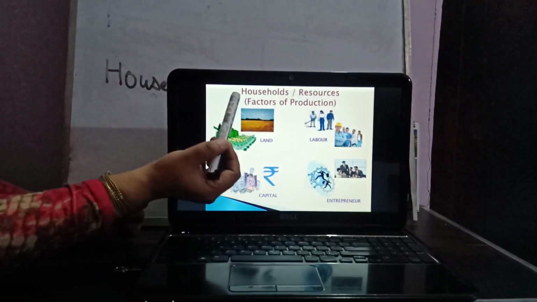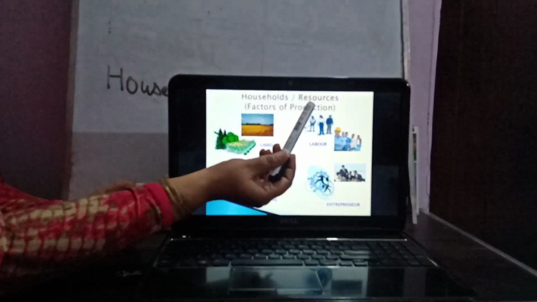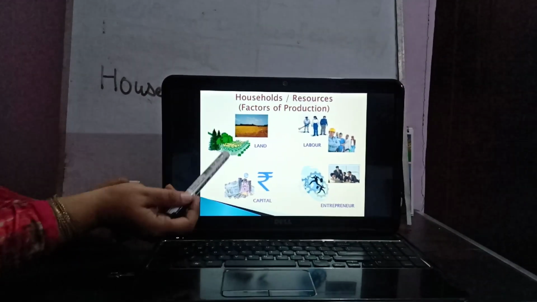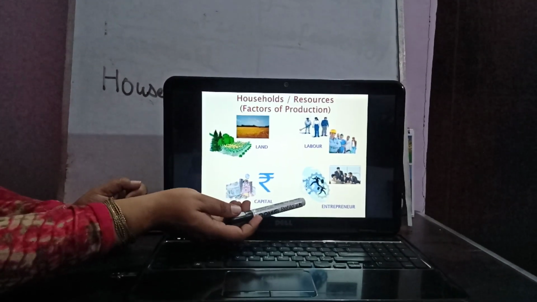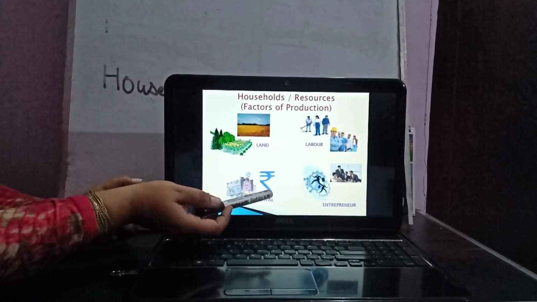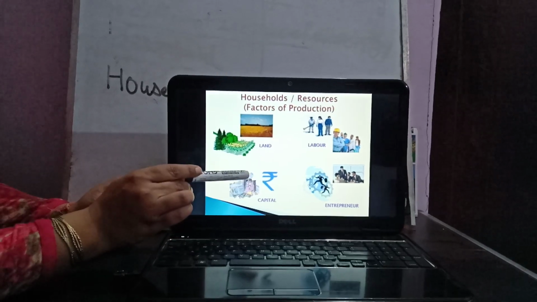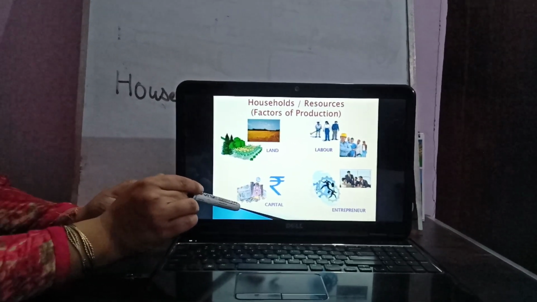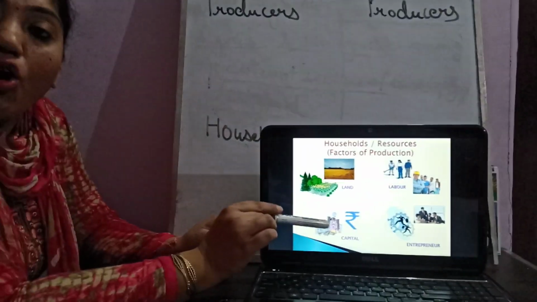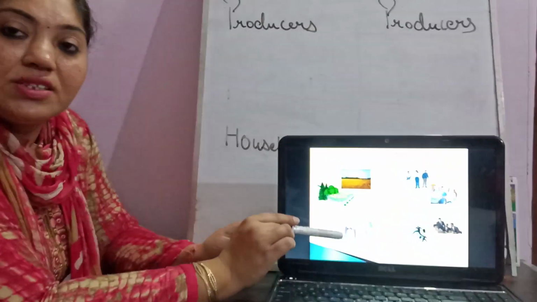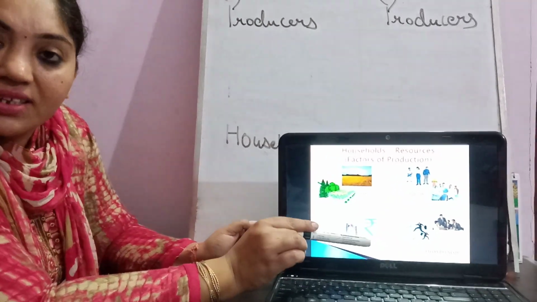Look at here. Household sector is the owner of factors of production, land, labor, capital and entrepreneur. All these factors of production are to be used by producing sector in order to produce goods and services.